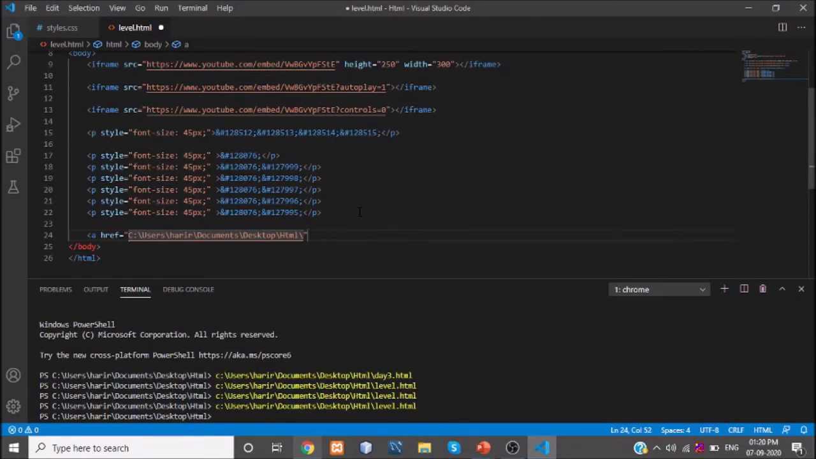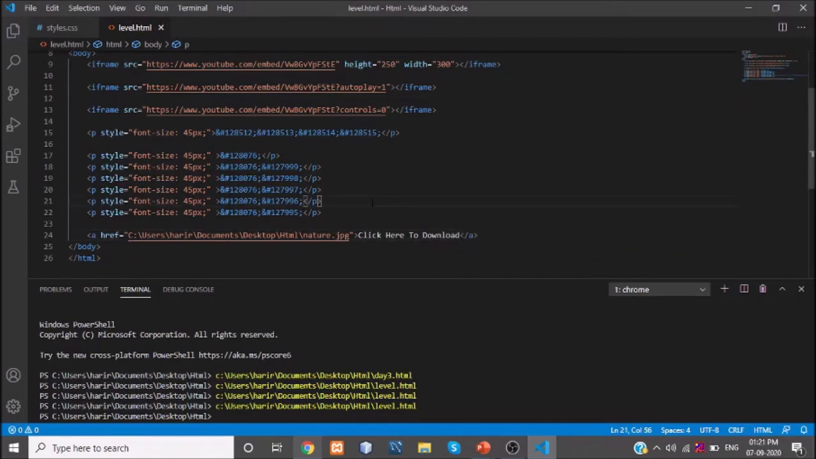In my desktop I'm having a folder called HTML. Inside the HTML folder I am having a file called nature.jpg. Okay, I am giving the text saying click here to download.